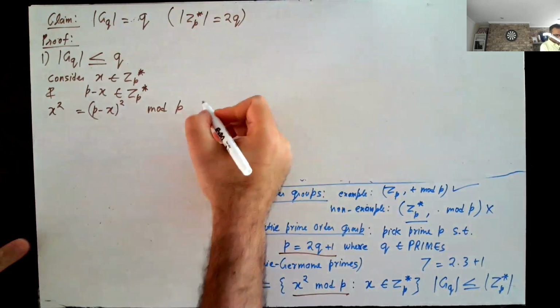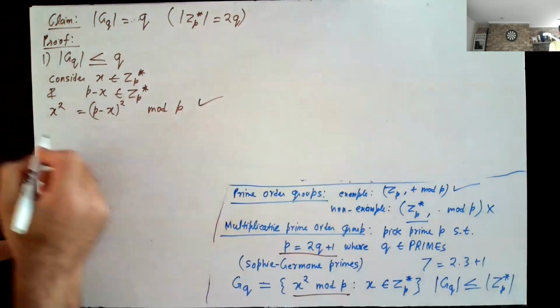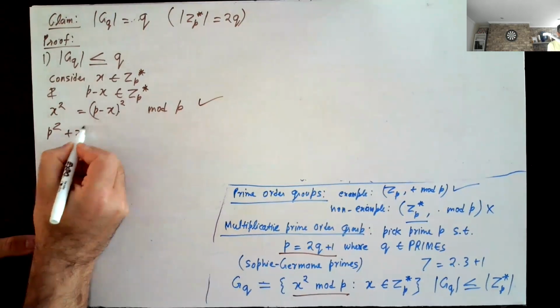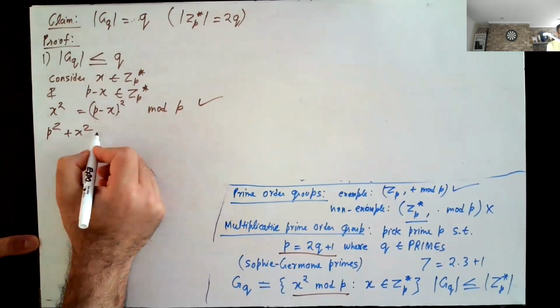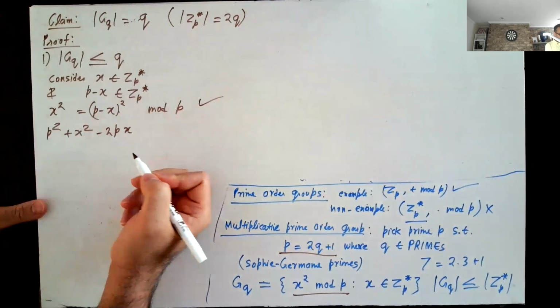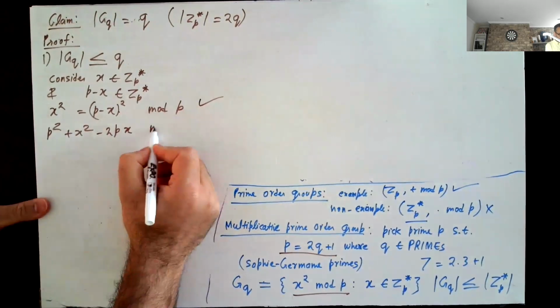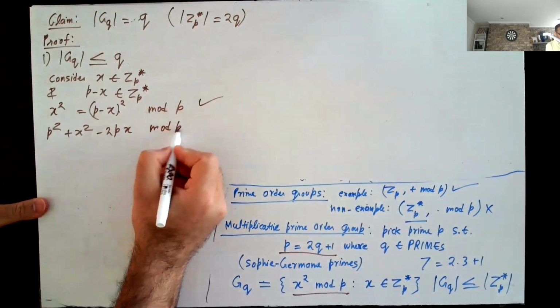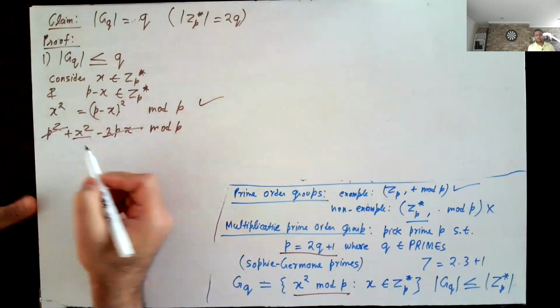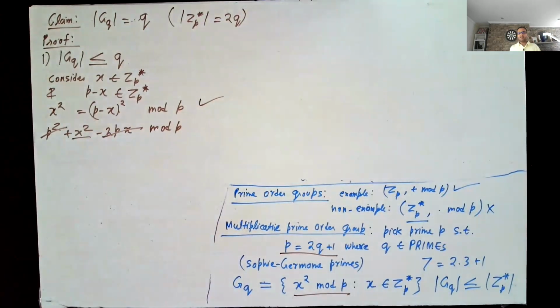And this is easy because what is P minus X square? This is P square plus X square minus 2PX. When you take it mod P, this is a multiple of P, this is a multiple of P. So what I'm left with is just X square.